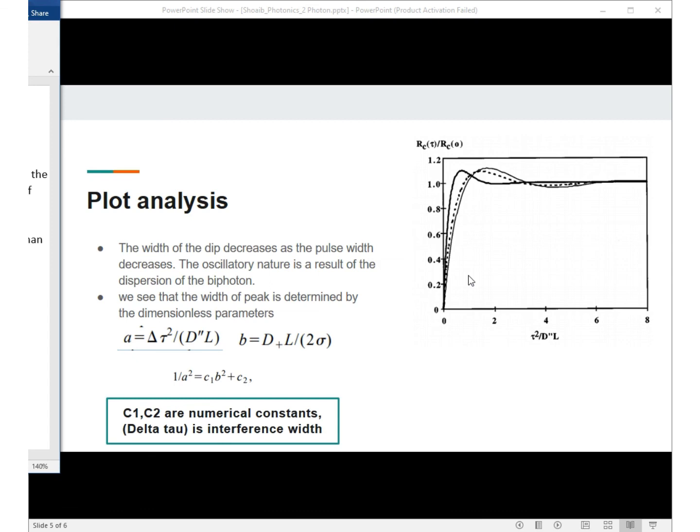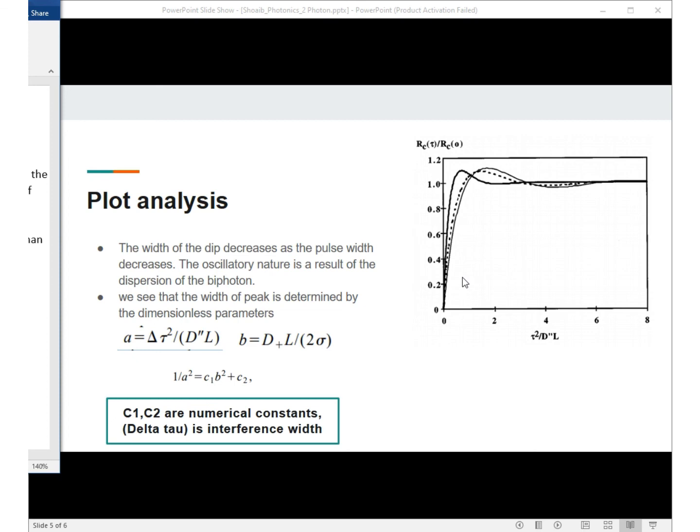This is because the probability of two biphotons being created within a distance that is less than the pulse width, causing them to interfere destructively with each other, increases. So there is less and less probability of getting a coincidence count, because they interfere destructively with each other and they are indistinguishable.